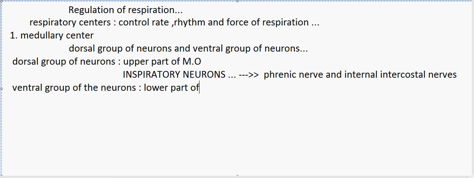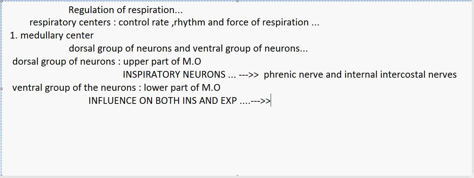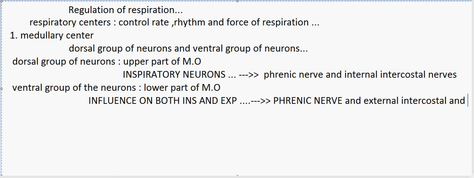So they are situated in the lower part of the medulla oblongata, and they influence both inspiratory and expiratory processes. And they send impulses to the phrenic nerve and external intercostal muscles, and internal as well.